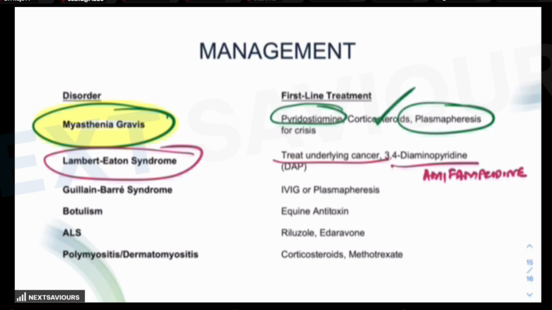Now let's talk about the treatment of Guillain-Barré syndrome. It focuses on immunotherapy, supportive care, and preventing complications, because it is an acute immune-mediated demyelinating polyneuropathy. So early intervention is crucial to reduce morbidity and mortality. The first line of management is plasma exchange or plasmapheresis, or intravenous immunoglobulins. Both are effective but should be started within 2 weeks of the symptoms.